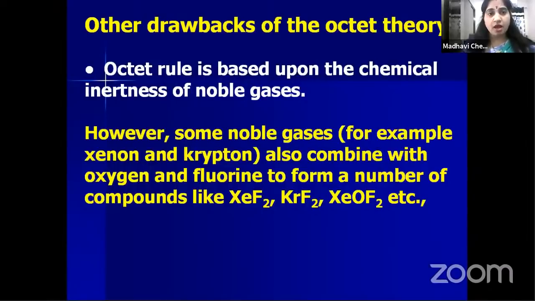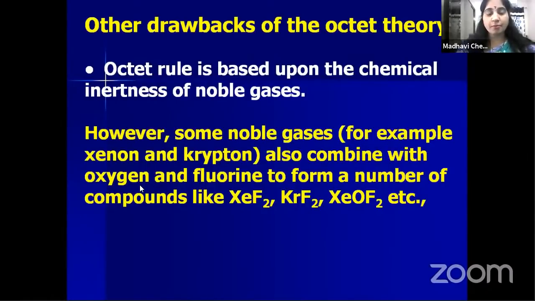But some noble gases like xenon and krypton can combine with oxygen and fluorine under certain conditions, and they can form compounds like xenon difluoride, krypton difluoride, xenon oxyfluoride, xenon tetrafluoride, xenon hexafluoride, and a number of other compounds.